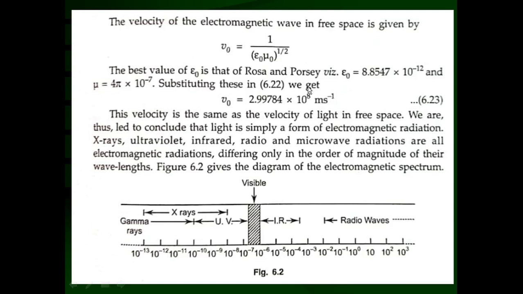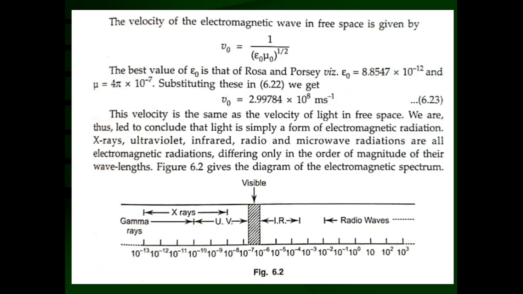You know that the velocity of light was measured experimentally. Many experiments were done to measure the velocity of light, and its value came out to be 2.99785 into 10 raised to 8 meter per second. And the velocity of electromagnetic waves, which we calculated from Maxwell's equations, is found to be 2.99784 into 10 raised to 8 meter per second.